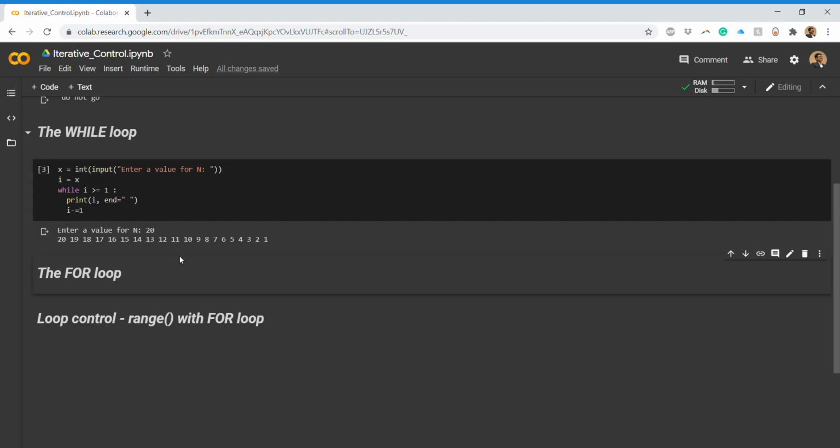Next, we have the second iterative control, that is the for loop. For loop, you all know, if we want to print something multiple times, we don't multiply that particular string with the number of times. Instead, we mainly use the for loop. That makes our life simpler. And in programming, this is also most widely used in order to print something, like basically the count of some items.